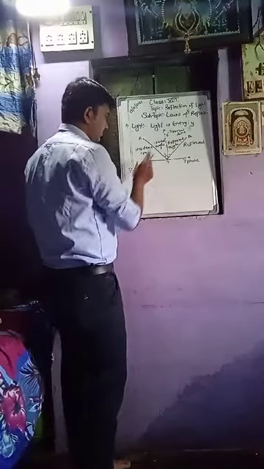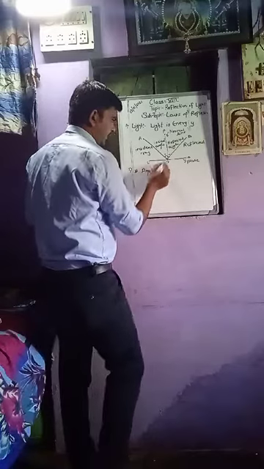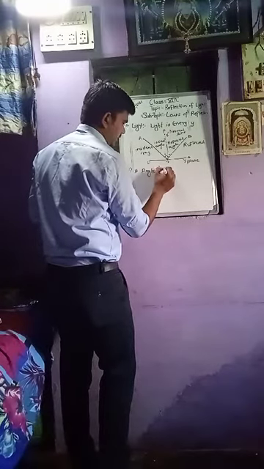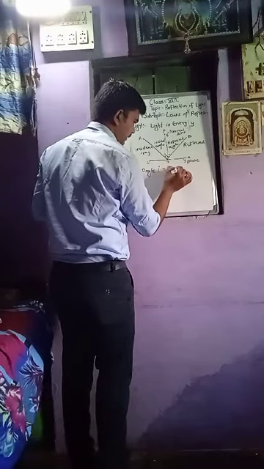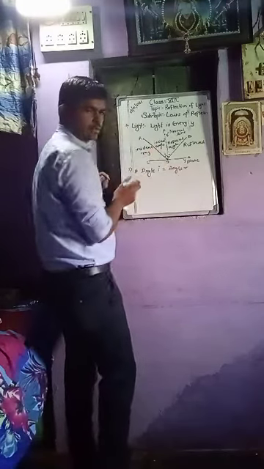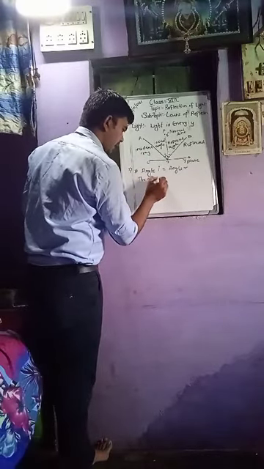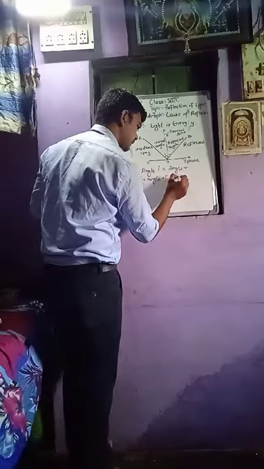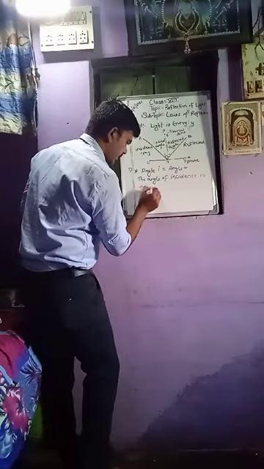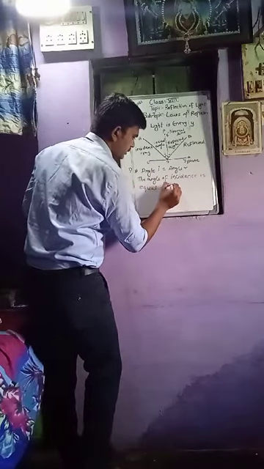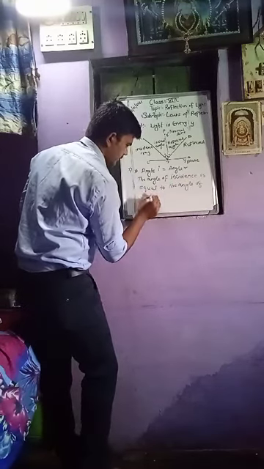From the diagram we can say that angle I is equal to angle R. Angle I is equal to angle R. It means the angle of incidence is equal to the angle of reflection.